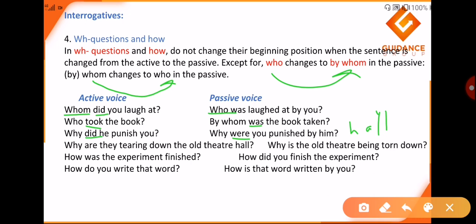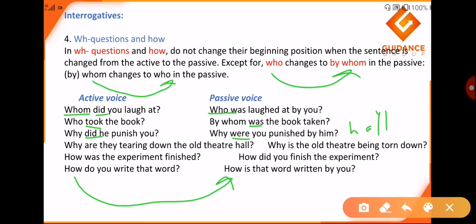How was the experiment finished? Now it changes to how did you finish the experiment? Now in this case, when you start with how, it is always starting with how. Just remember that. Now, how was the experiment finished? How did you finish the experiment?